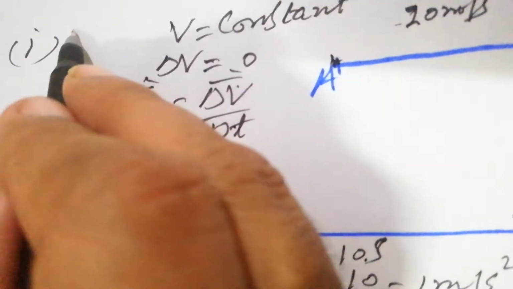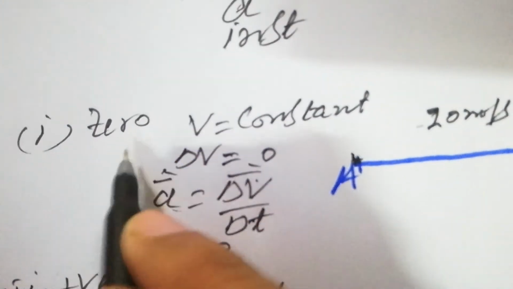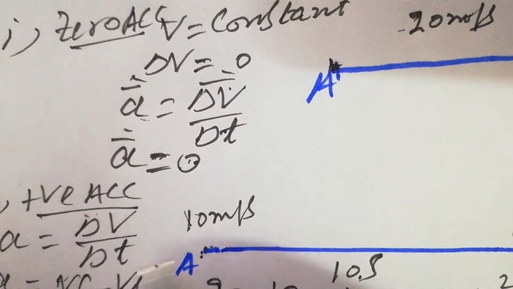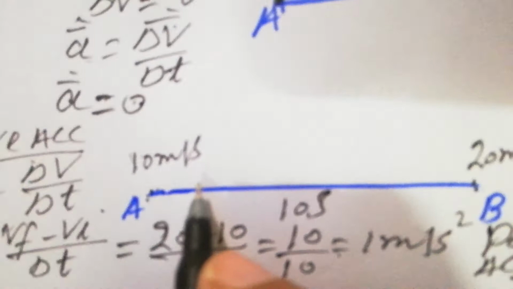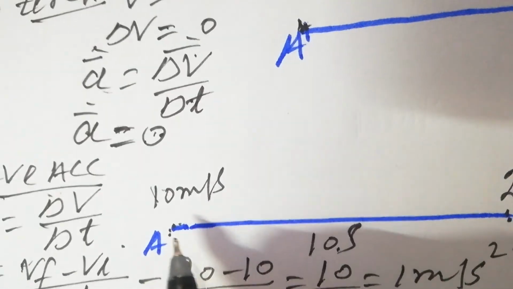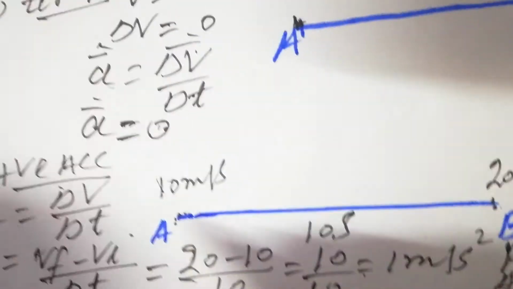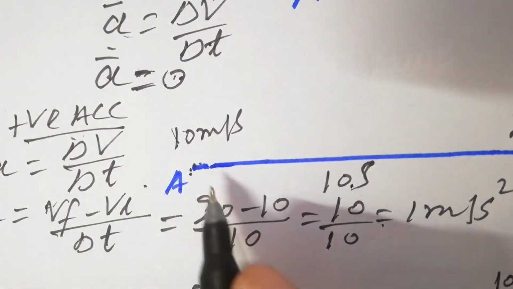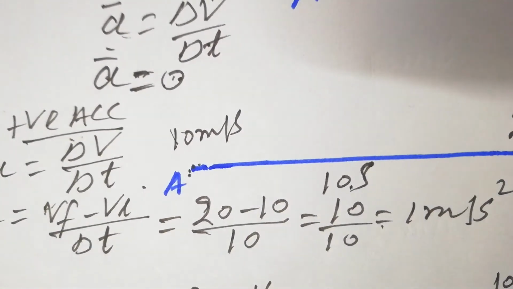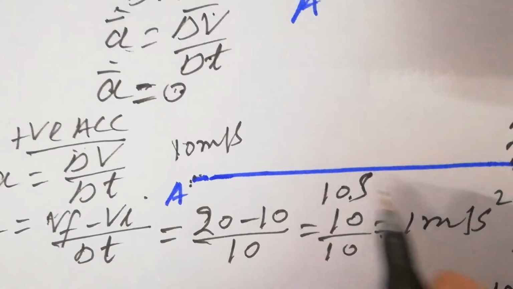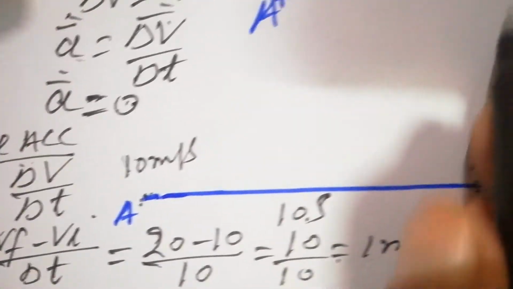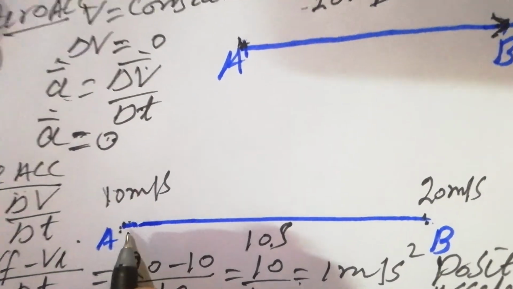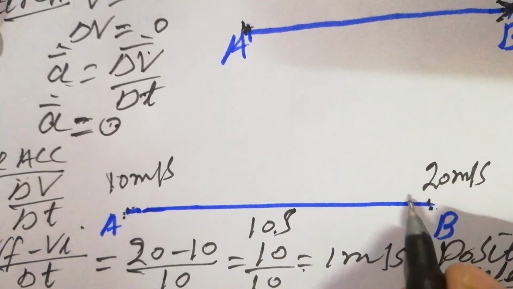Look at again, the first one is zero acceleration, the second one is positive acceleration, because in this case the velocity is increasing. In the initial stage, it is 10 meter per second, and then at point B its velocity is 20 meter per second, so the velocity is increasing.